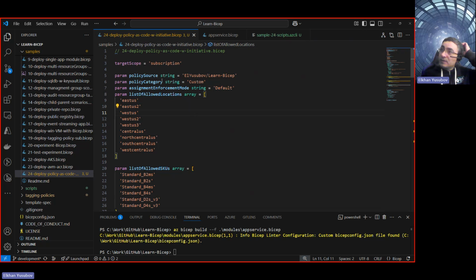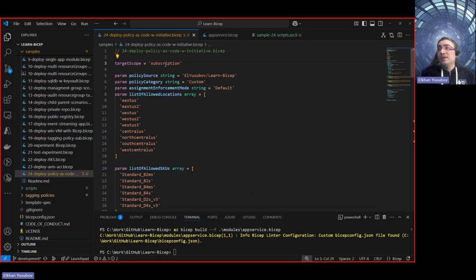And as I mentioned, the scope of this policy is the Azure subscription. That's why we have it here. But you can also apply that to a resource group, or to a higher scope, which could be your management group, where your policies are assigned to. They're under that management group. You can also assign that to the root management group, depending on which level of management group you want to assign your policy.